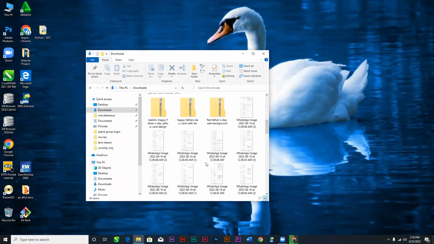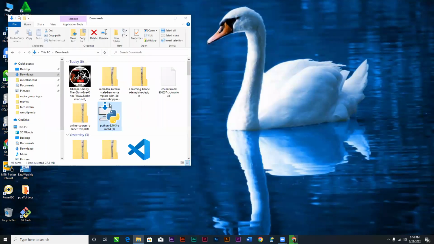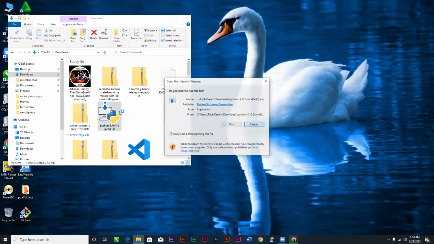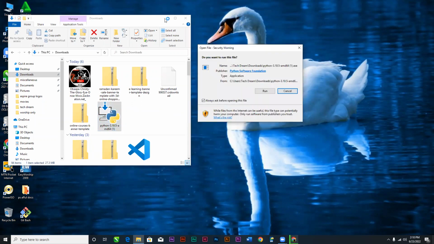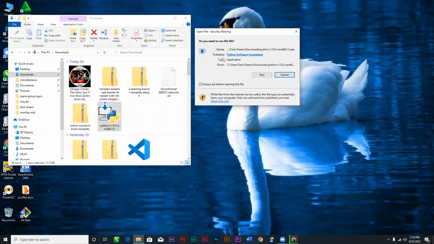I've already downloaded it, but I just had to add to it. To install, I'll right click, then open. Immediately it will start to open, and I'll just hit run.